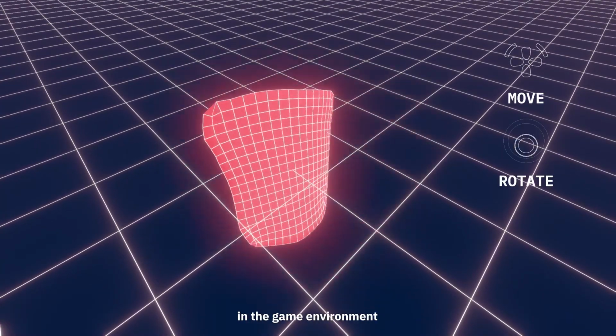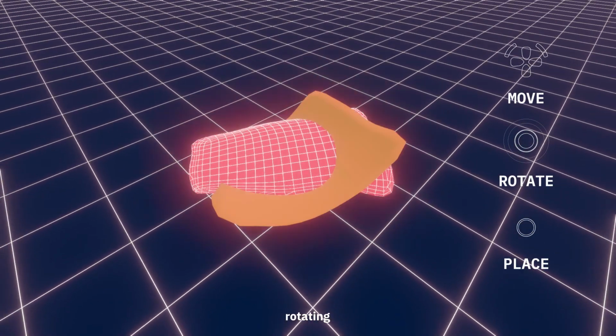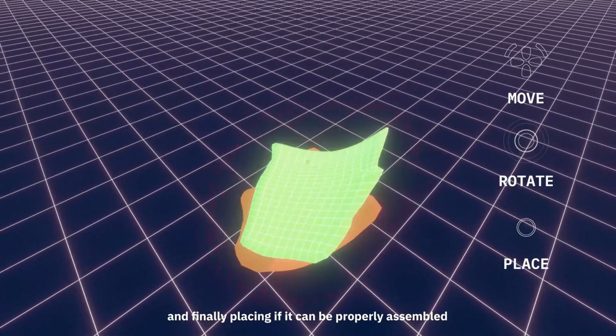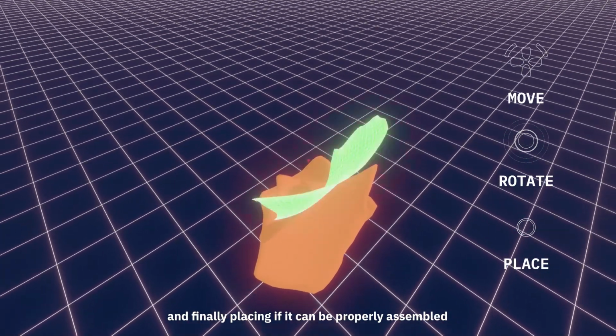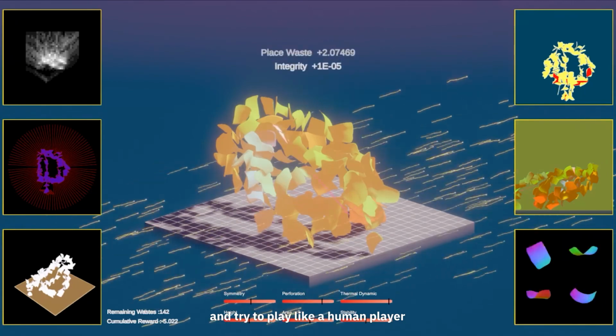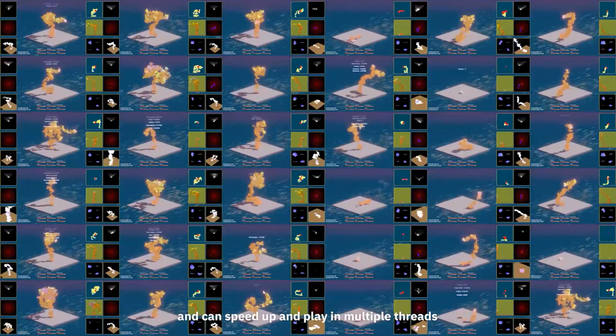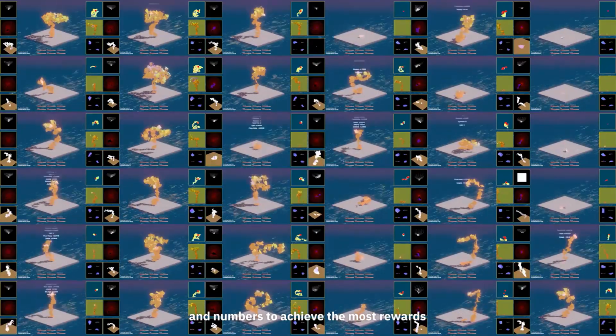In the game environment, a player can firstly control the fragment by moving in 3 axes, rotating, and finally placing if it can be properly assembled. Then the reinforcement learning AI can take over and try to play like a human player, and can speed up and play in multiple sets and numbers to achieve the most rewards.